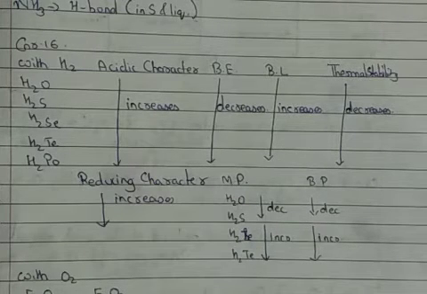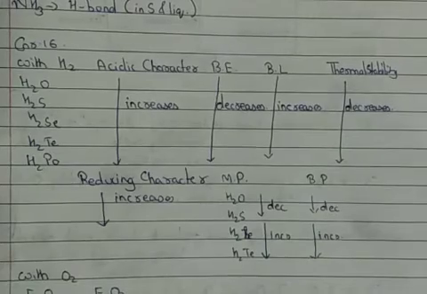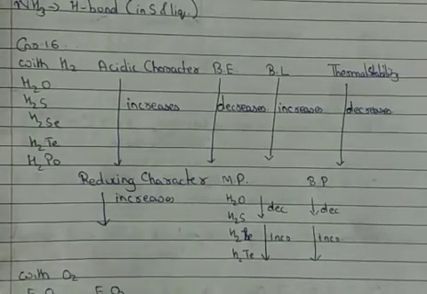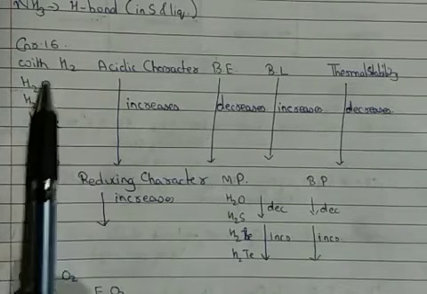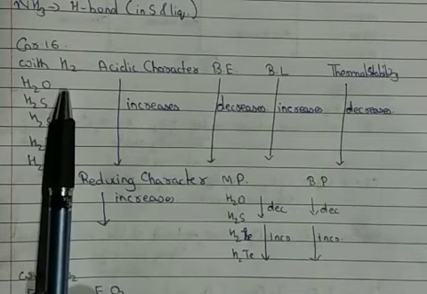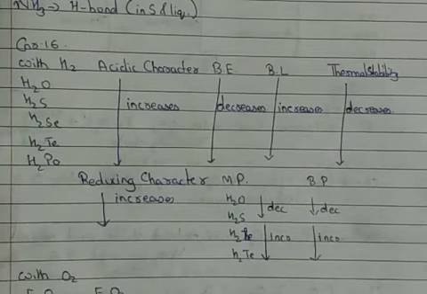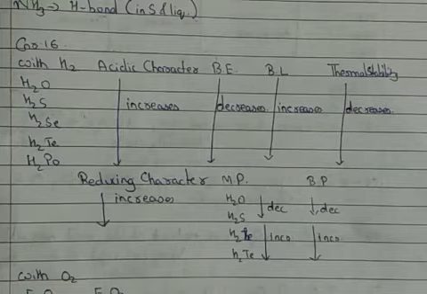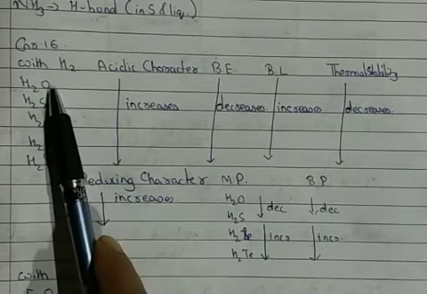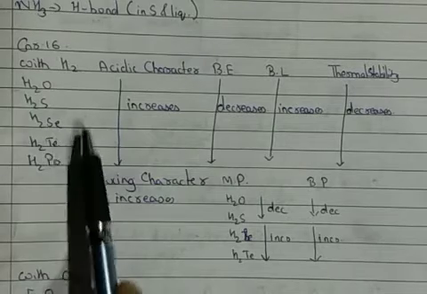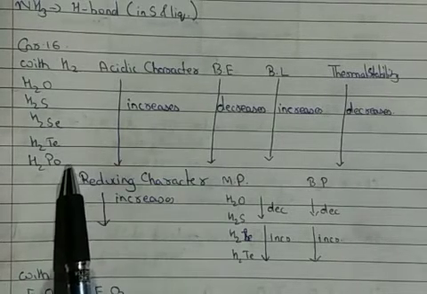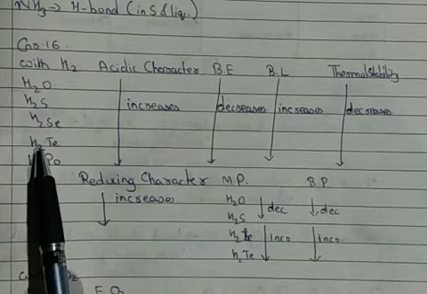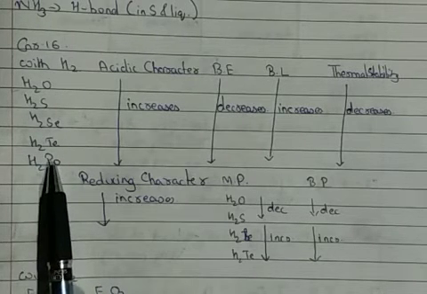In continuation of the p-block elements chapter, we are going to continue today with our group 16 elements, chemical properties. There, the first we have to see is its reaction with hydrogen. The elements of group 16 react with hydrogen to form hydrides of the formula H2E, where E can be oxygen, sulfur, selenium, tellurium and polonium, forming compounds like H2O, H2S, H2Se, H2Te and H2Po.